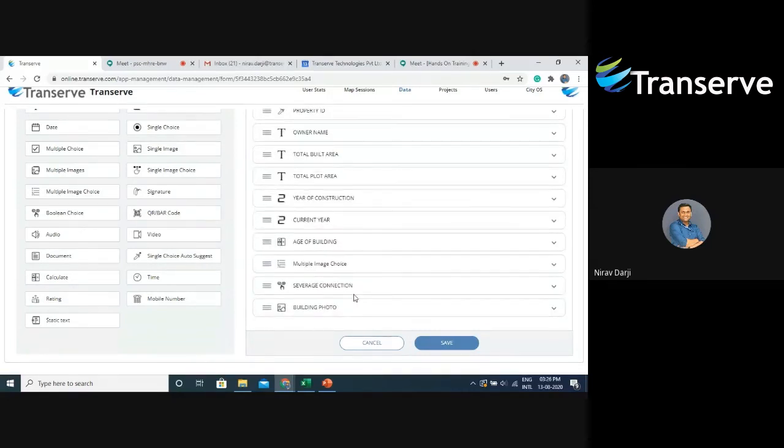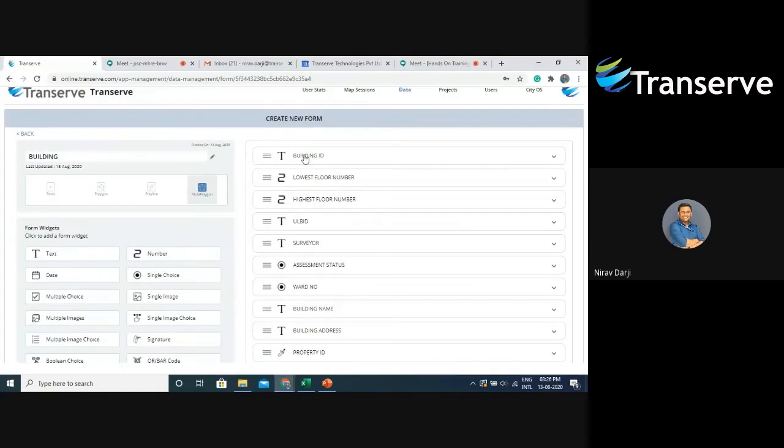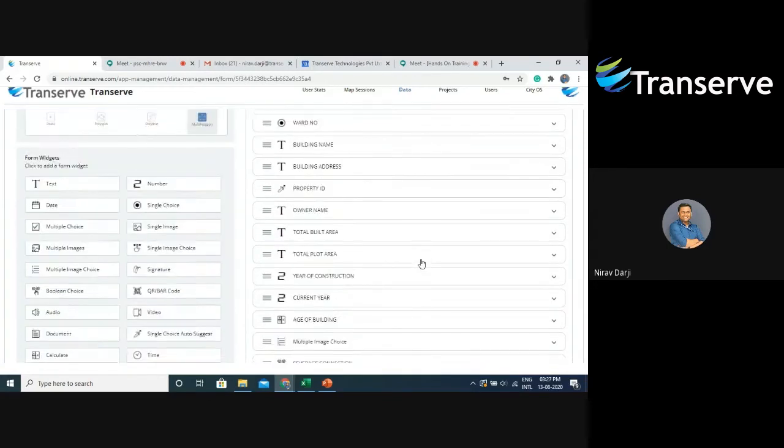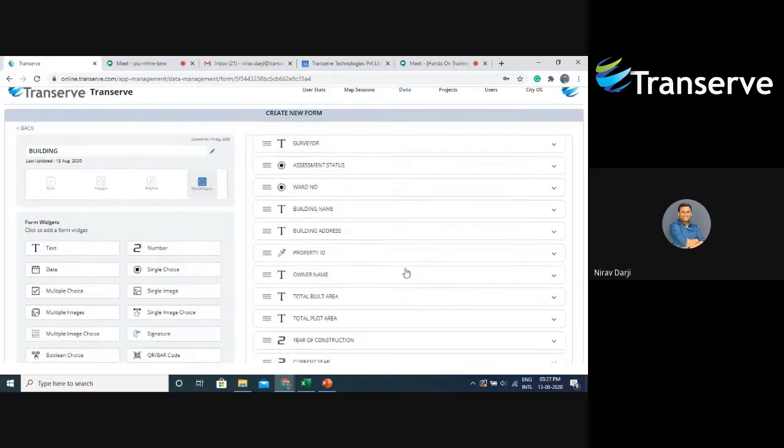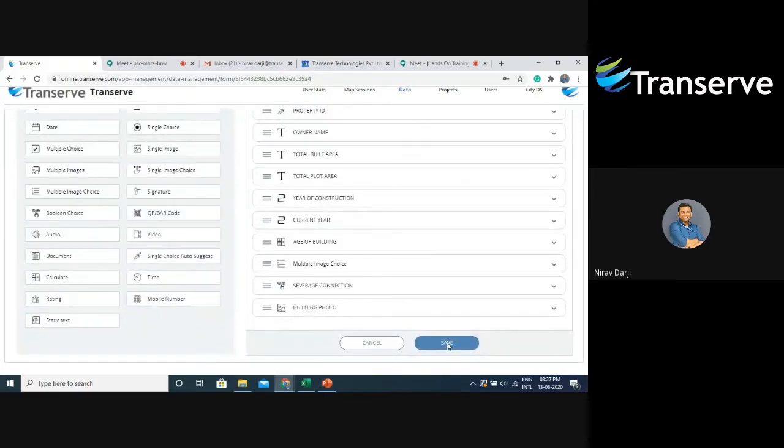So now I've added all my widgets. Let's have a look through. The first widget is building ID. Then we have lowest floor number, highest floor number, ULB ID, surveyor, assessment status. The top 6 widgets are very necessary when you are creating a building in our CTOS application. Then we have added a few more widgets to make it a proper survey form. Now that we have finished the building form, let's click on save.